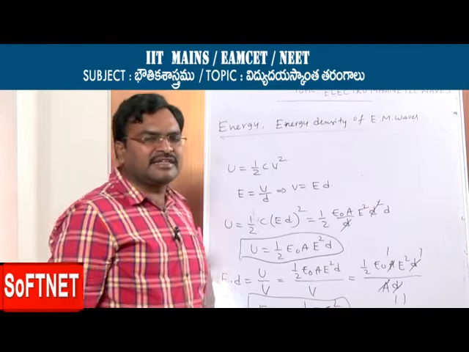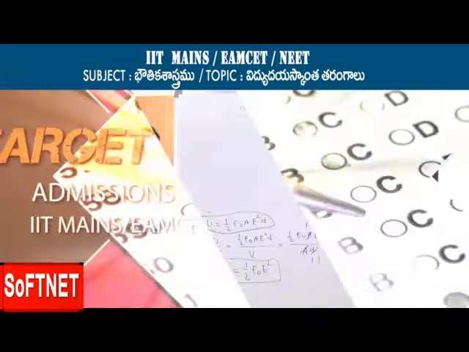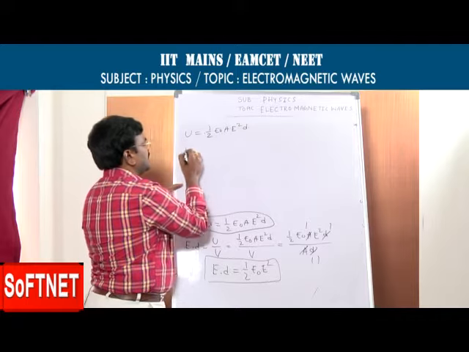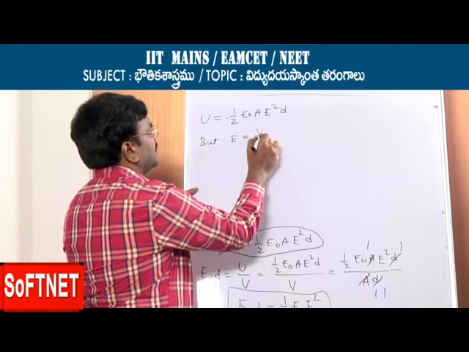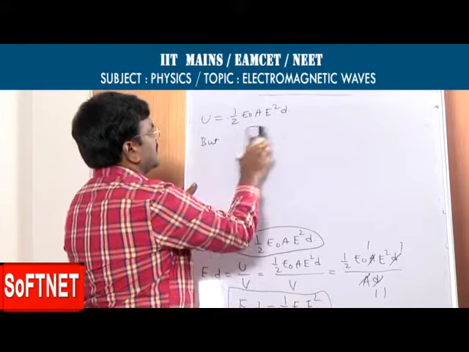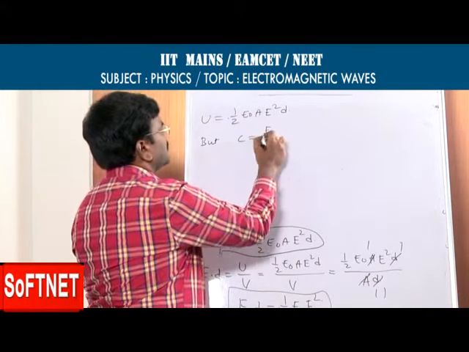Now we discuss energy due to the magnetic field. In the formula for energy due to electric field, U is equal to 1 by 2 epsilon 0 A E square into D. Otherwise, we take it like this. Here we have C is equal to E naught by B naught.